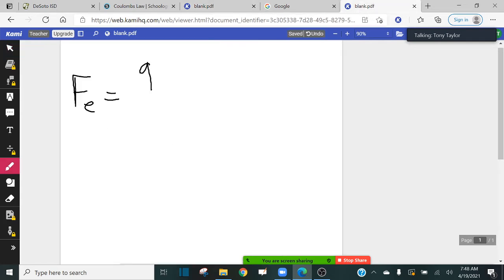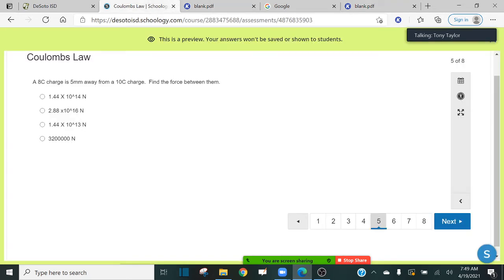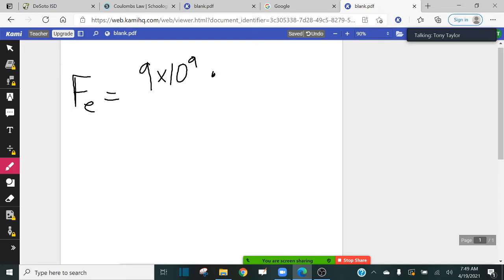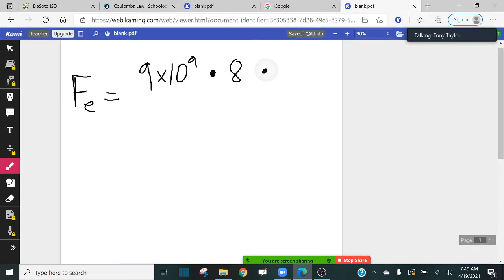So write that out: 9 times 10 to the 9th power. All of that times the charge on the first object. So what is the charge of the first object? It says the charge of the first object is 8 coulombs. So this times 8 times the charge on the second object, which is 10 coulombs. So that times 10.